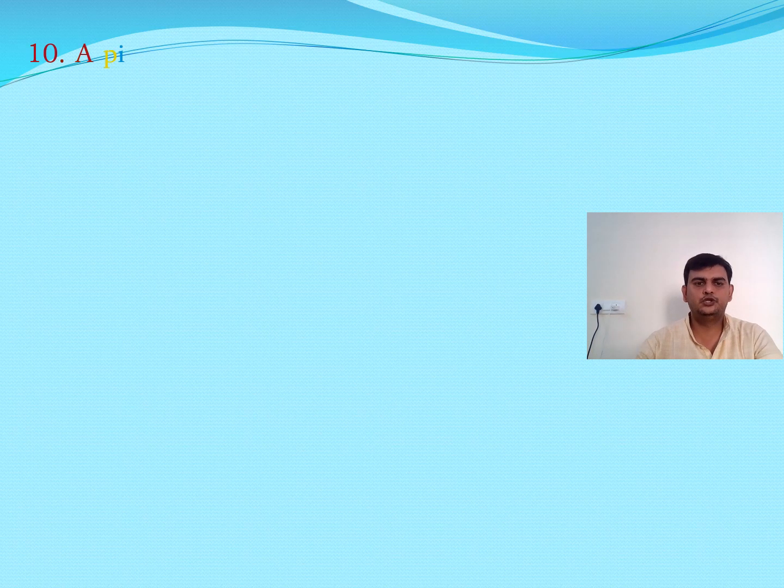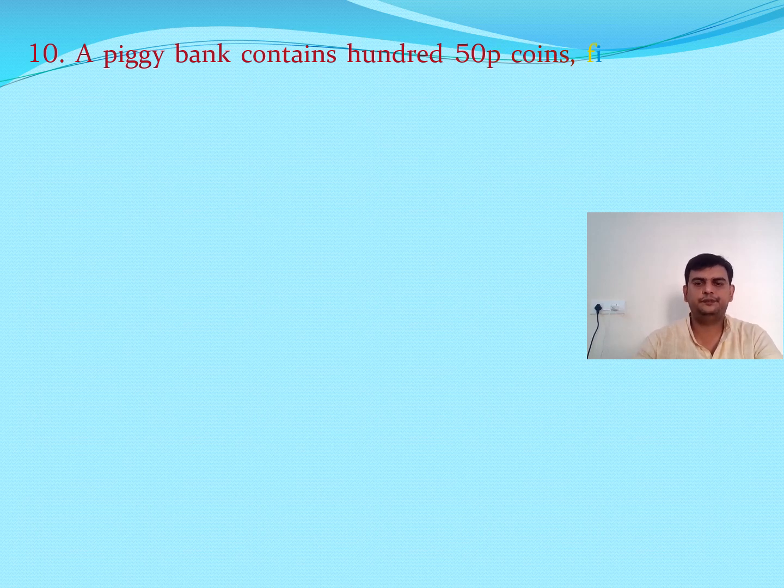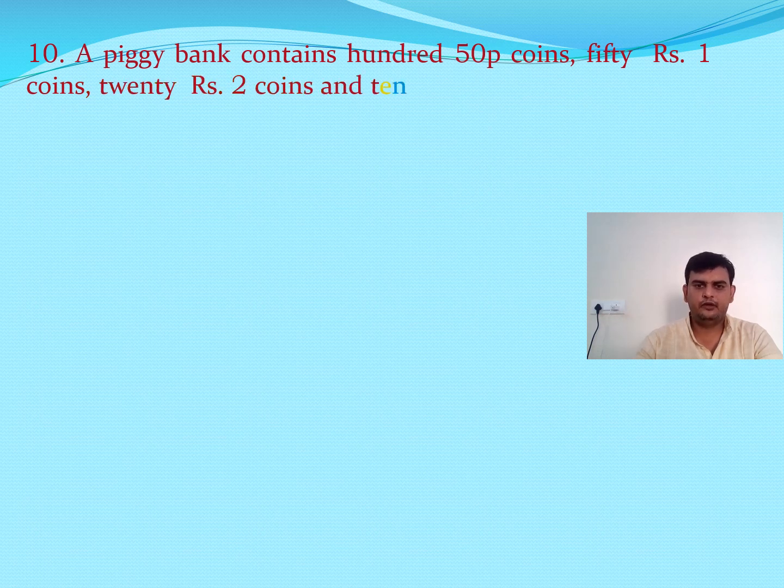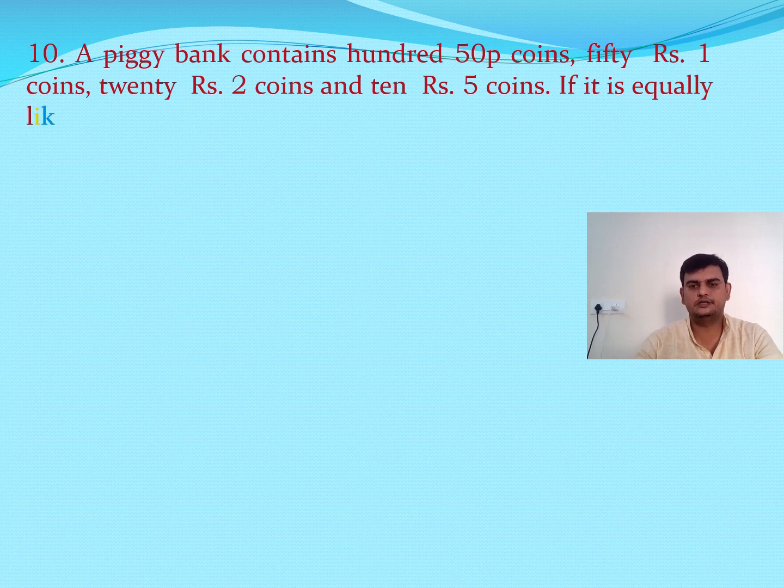So here we have question number 10. Very interesting problem. A piggy bank contains 100 50 paise coins, 50 1 rupee coins, 20 2 rupee coins, and 10 5 rupee coins. So the bag contains 4 different types of coins.